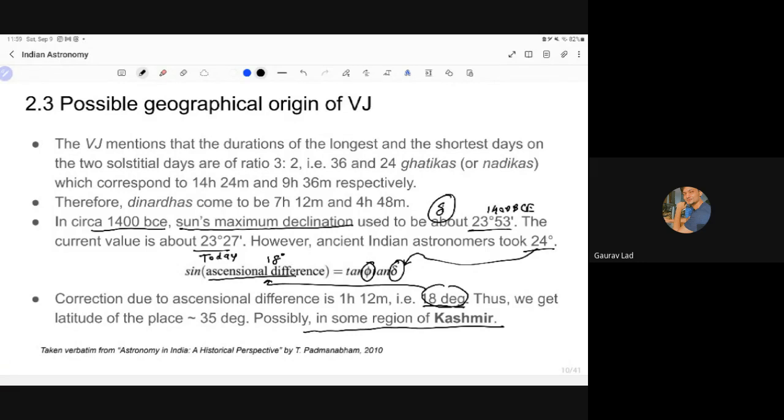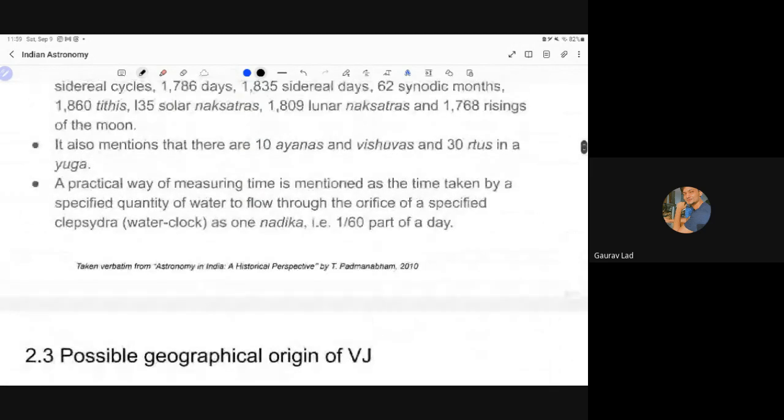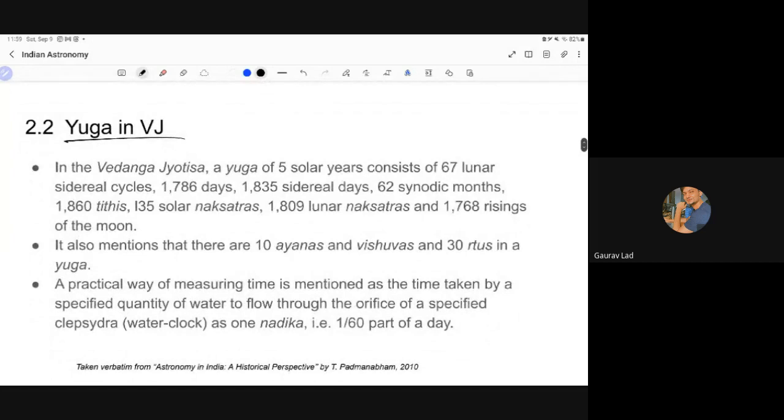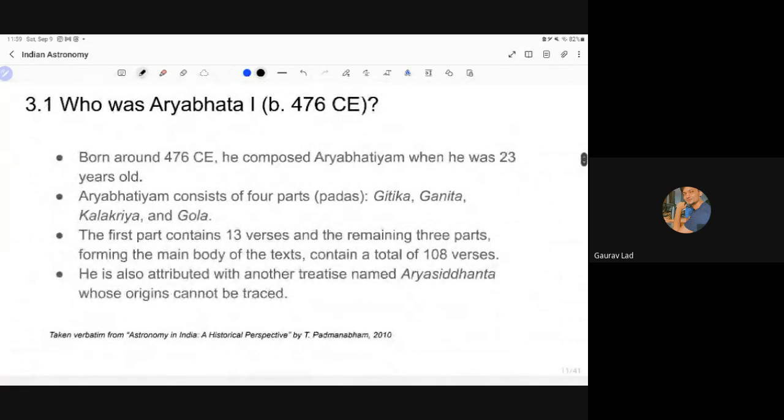So we know the date of Vedanga Jyotisha, we know the location where it was composed, and we know the concept of Yuga in Vedanga Jyotisha and all the things that it has. So this was about the Vedic astronomy. I will not go into the details of Vedanga Jyotisha's actual Phala Jyotisha and actual ritualistic concepts because that is not relevant to astronomy. This lecture is about Indian astronomy and not astrology. So we will directly now go to the classical age of Indian astronomy that starts with Aryabhata.